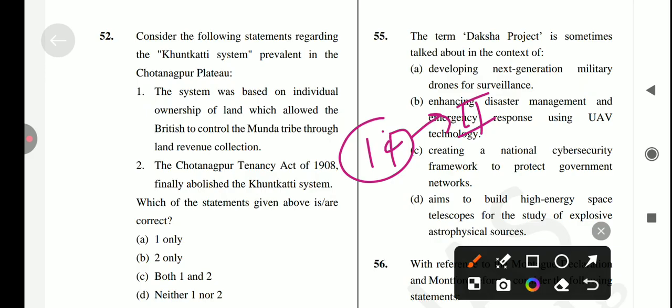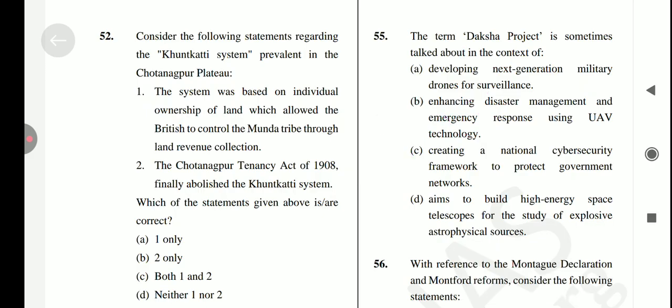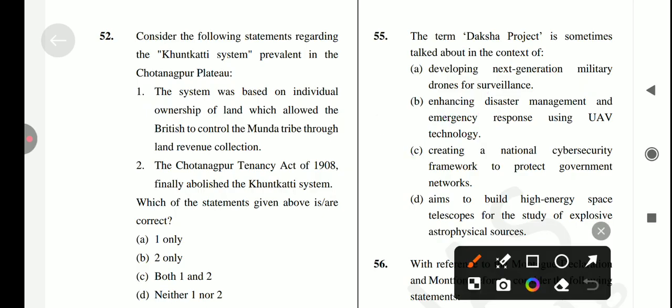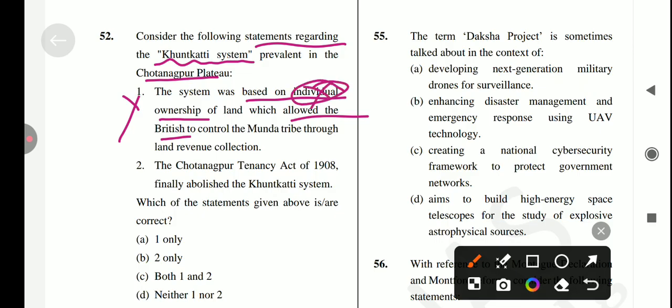Let's start today's first question. First question of the day, which is: consider the following statements regarding the Khutkarti system prevalent in the Chota Nagpur Plateau. First statement is, the system was based on individual ownership of land, which allowed the British to control the Munda tribe through land revenue collection. No, it's not a correct statement. Let me tell you why. Because it's not individual's land; it's a common land.